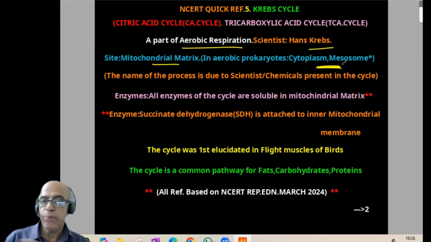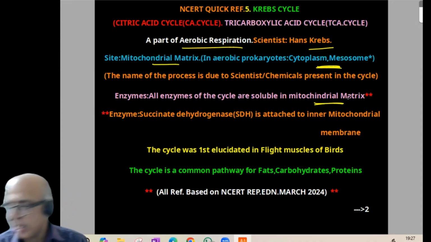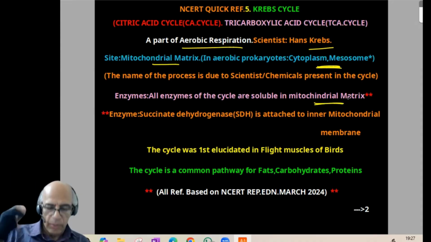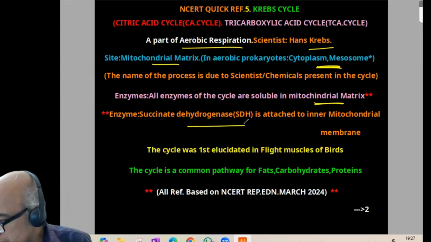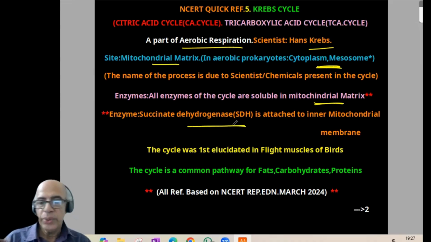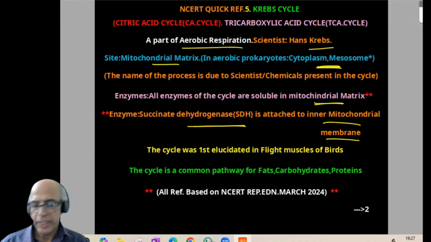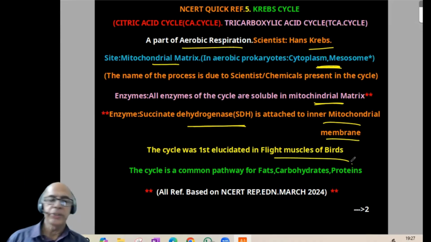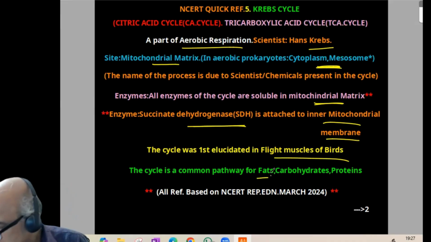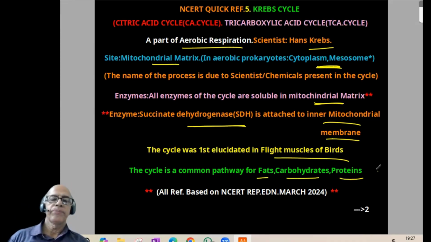And enzymes are important, whether here or in glycolysis or link reaction. All enzymes of the Krebs cycle are soluble in the mitochondrial matrix. But there is an exception, that is why I put 2 asterisks. The enzyme succinate dehydrogenase, otherwise called SDH, is attached to the inner mitochondrial membrane, important. The cycle was first elucidated in flight muscles of birds. And the cycle is a common pathway for fat, carbohydrate, and proteins. And remember, all these references are made in connection with the NCERT reprint edition, March 2024.